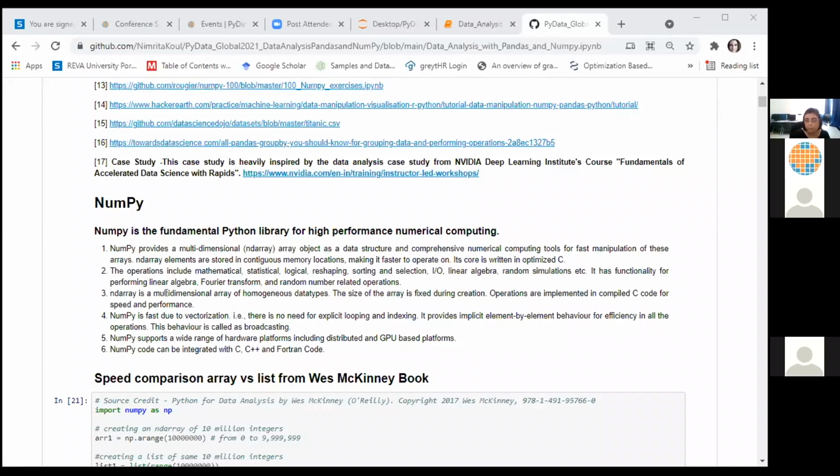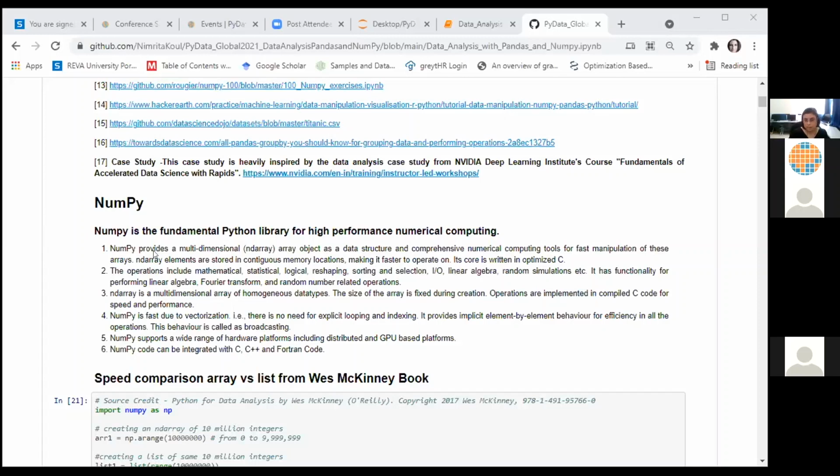I'll be covering NumPy first. It'll be followed by a very small introduction to Matplotlib's plotting functionality, and then we'll go to Pandas, followed by the case studies. I'm expecting some working experience with Python programming from the participants, because I will not cover an introduction to Python programming. So I hope most of the participants, or at least a good number of participants here, are experienced with programming using Python.